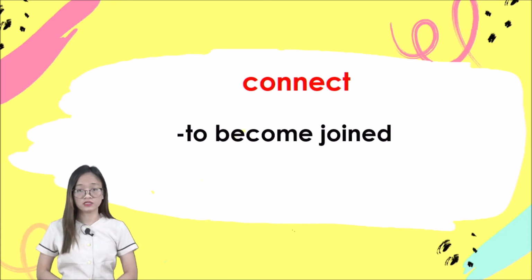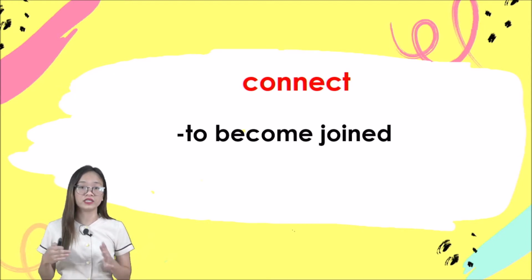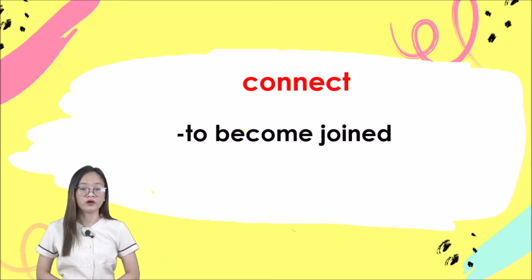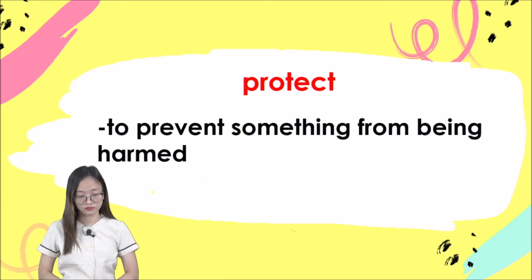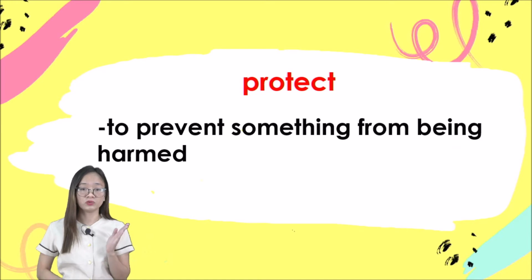Next is connect. When we say connect, class, it is to become joined together. An example of this is our bones, class. They are connected to each other in order to form the skeleton, okay? Next is to protect. When we say protect, class, it is to prevent something from being harmed.